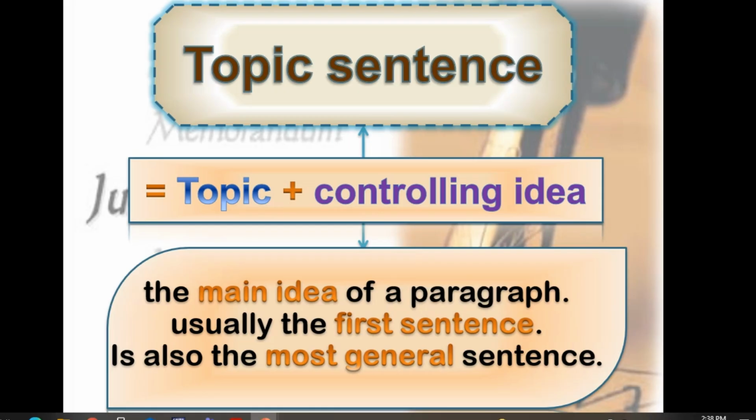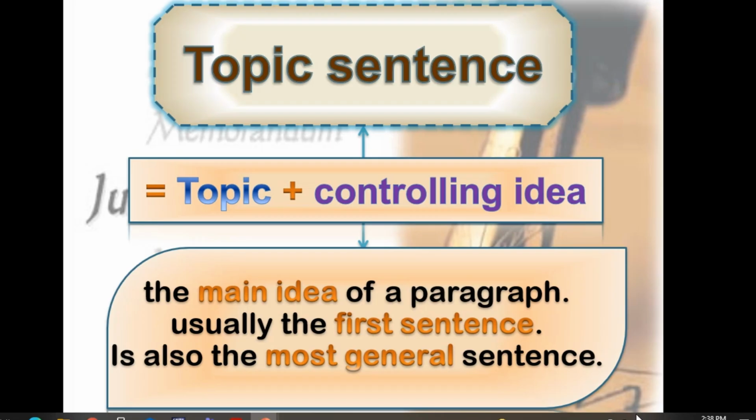What is the topic? Homeless people is the topic. Have many problems is the controlling idea. So: homeless people have many problems. Now that became a topic sentence.